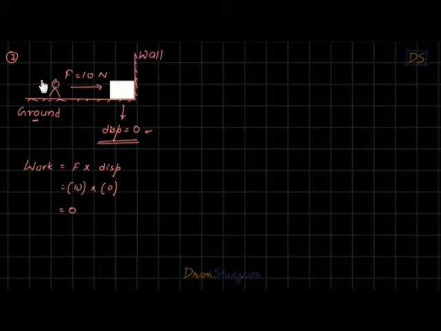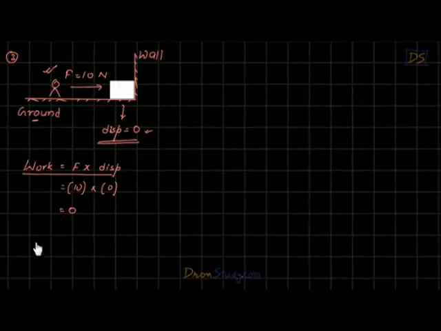So this person here is doing no work. This person here is lazy. According to physics, he is doing no work. In normal life, you may think that work is being done because the person is pushing the block. But as for physics, work is given by this formula. So if displacement is 0, work is also 0.